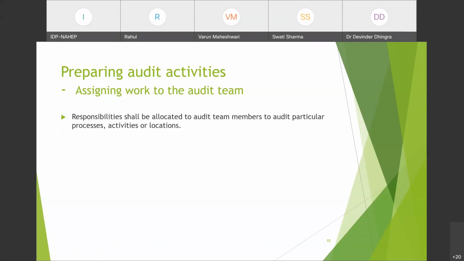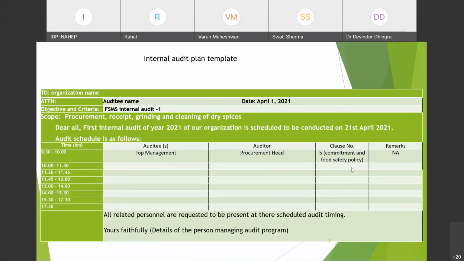Preparing audit activities. Assigning work to the audit team. So next, what next? Responsibilities shall be allocated to audit team members to audit particular processes, activities or locations, which we have done already here. हर एक team member को responsibility उसकी assign करी है.